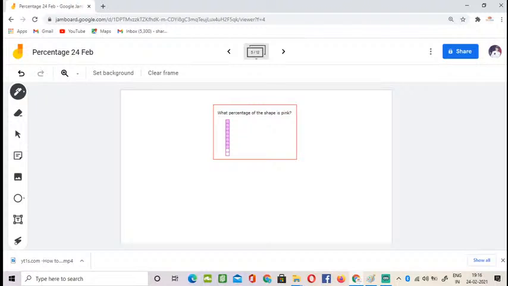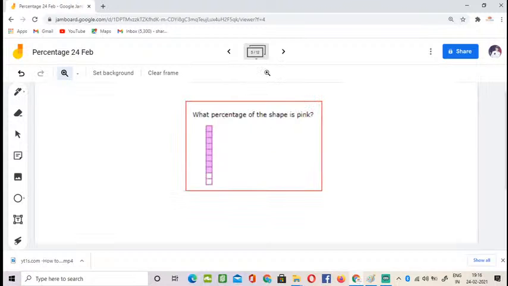Superb. Here is your next question. Same kind of question. Here also I don't have 100 blocks. Here also I'm not giving you 100 blocks. Now I want you to try this question and answer.